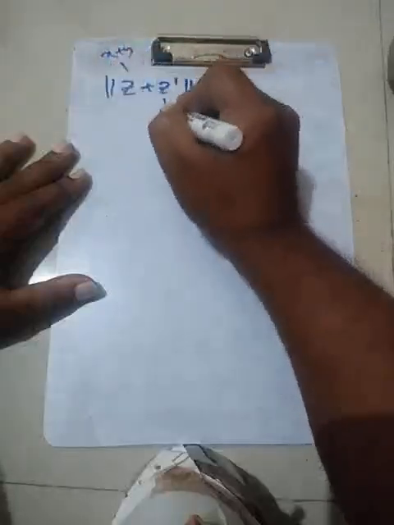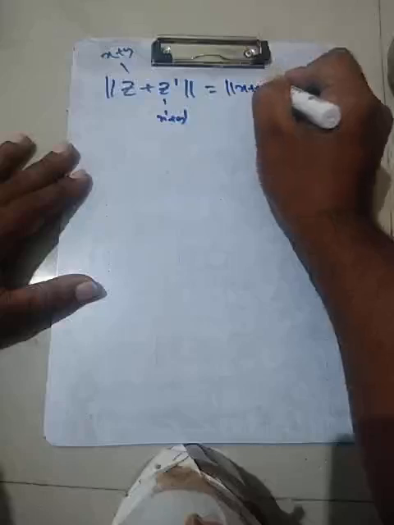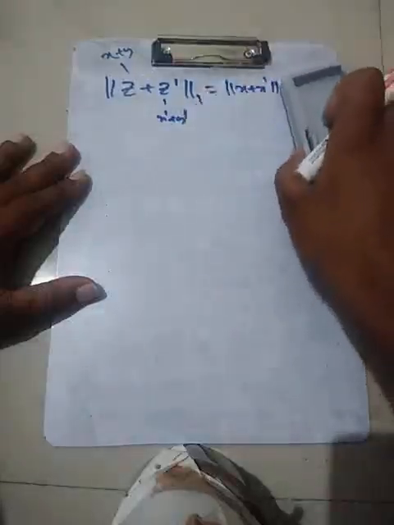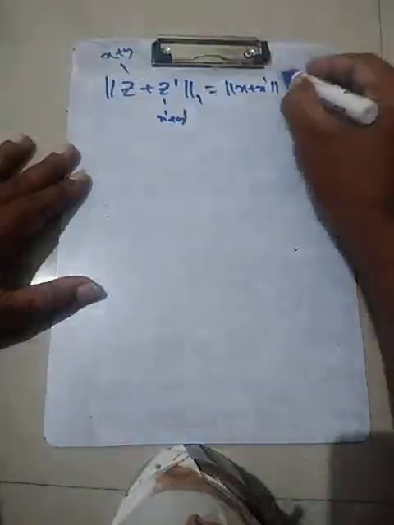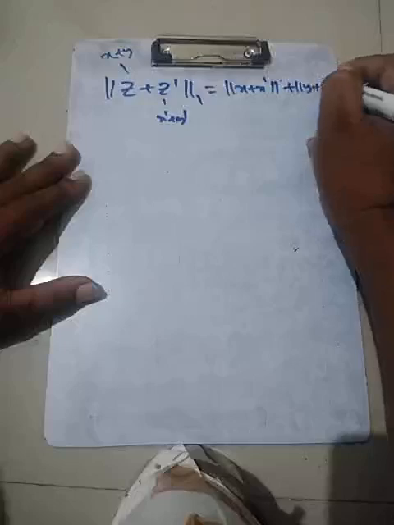The second property of the norm is the triangle inequality. Suppose I have two elements Z and Z dash. Z is X plus Y, and Z dash is X dash plus Y dash. The one norm of Z plus Z dash would be norm of X plus X dash, plus norm of Y plus Y dash.